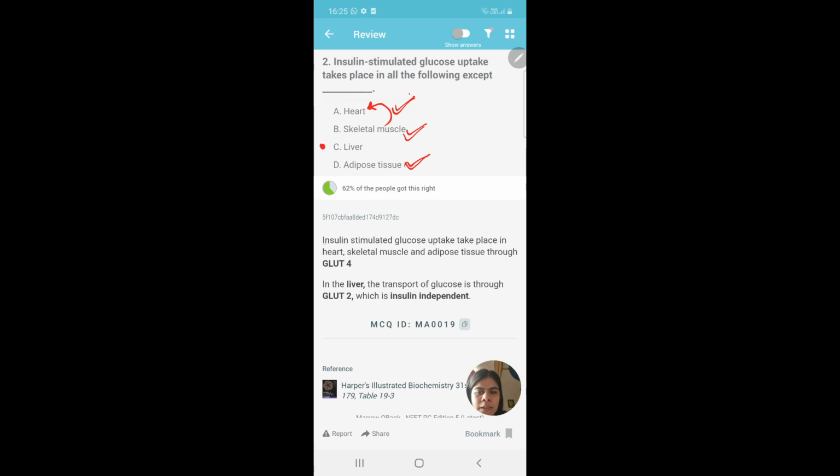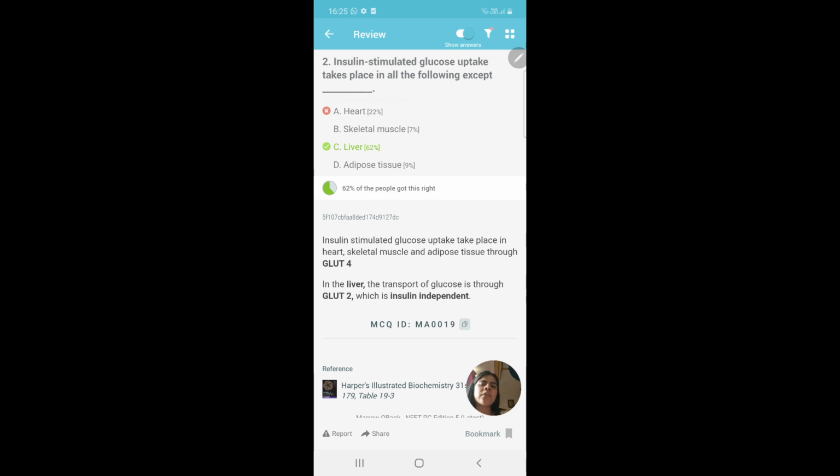So there you see insulin stimulated growth takes place in heart, skeletal muscle, because muscle makes the heart, and adipose tissue through GLUT4, and the answer is liver itself. So now I will tap to show my answer. Show answer, yes, it is the liver.